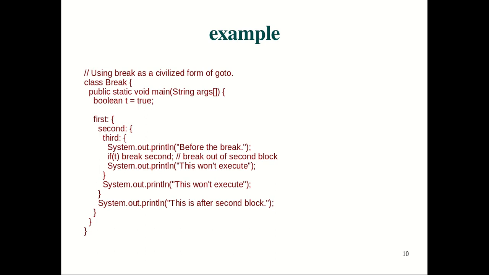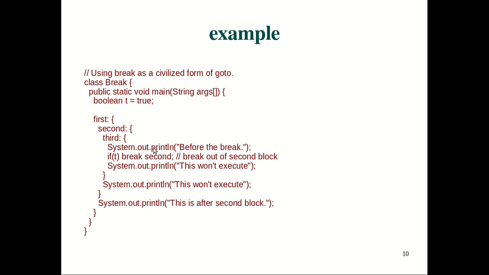Okay, so you can see that the boolean t is true; the t value is assigned as true. The first level begins, and a new block begins. Then the nested second block begins, and the third block begins.